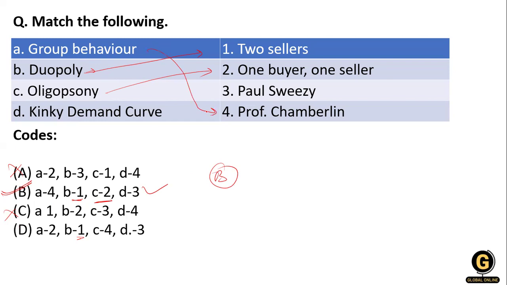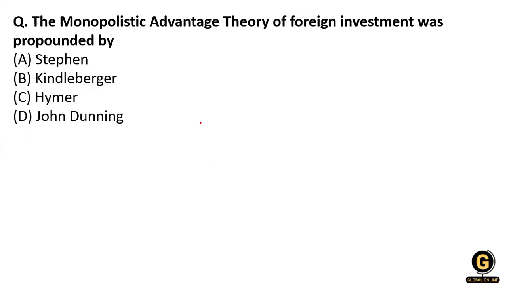How do you remember this? In a chamber there is a group discussion, so you can see group behavior. So Chamberlain is related to group behavior. Now the kinked demand curve is as simple as this: the kinked demand curve is given by Sweezy. So option B is right over here.